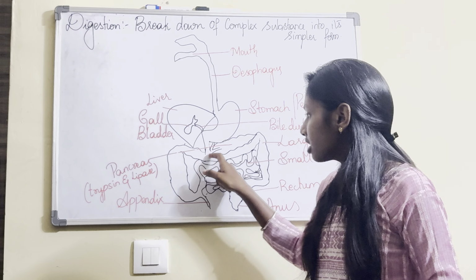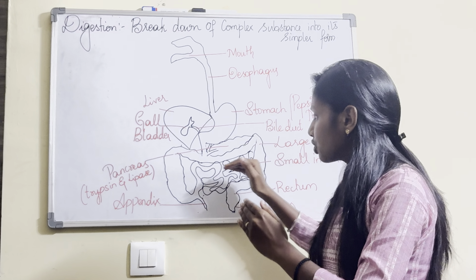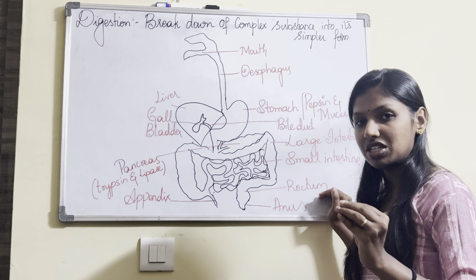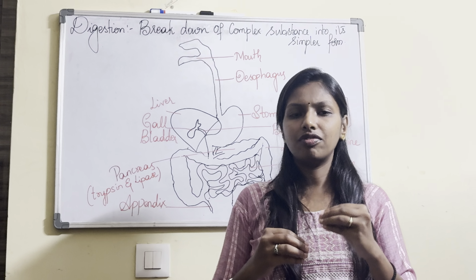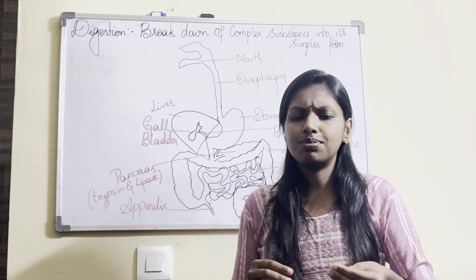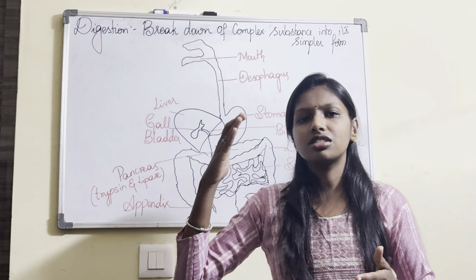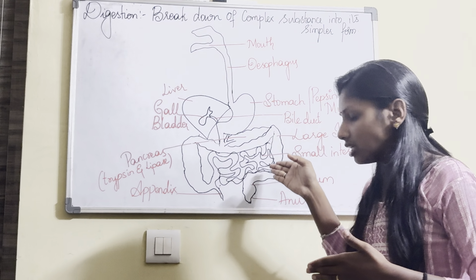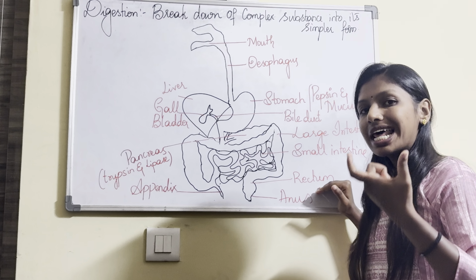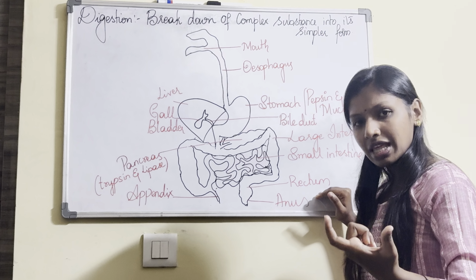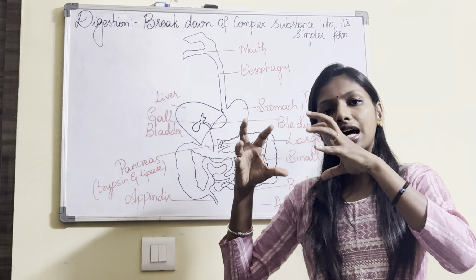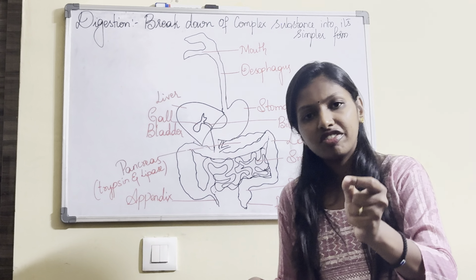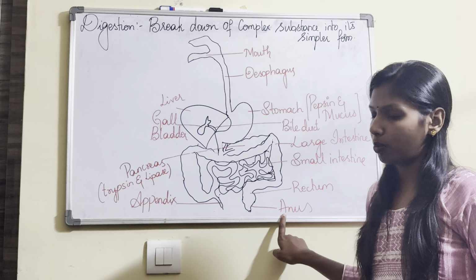Now the undigested food goes through the large intestine and is stored in the rectum region. Even in the large intestine there are villi present, which help in absorption. If it is not absorbed, the unabsorbed or undigested food material is stored in the rectum, and upon getting the signal, it is eliminated out of the body in the form of fecal matter through the anal opening.